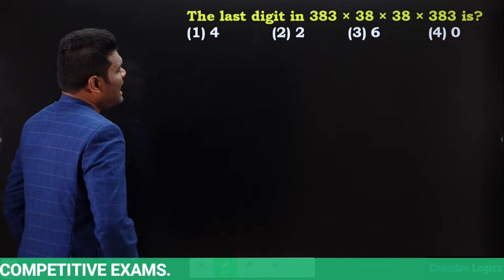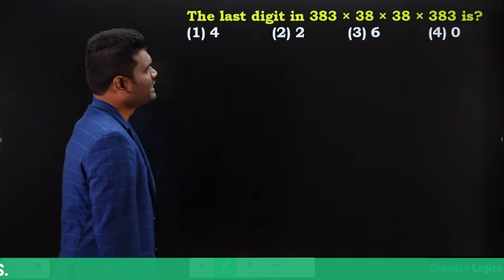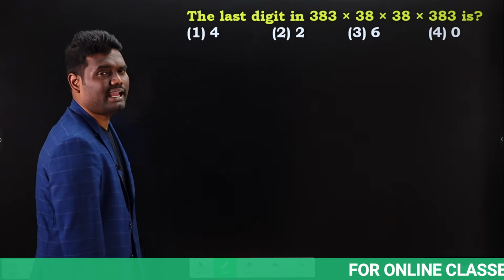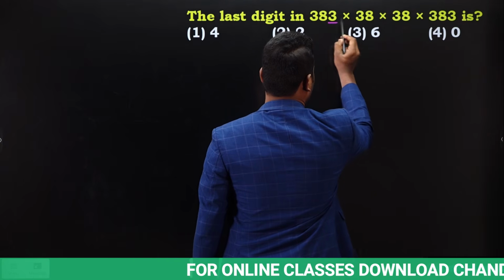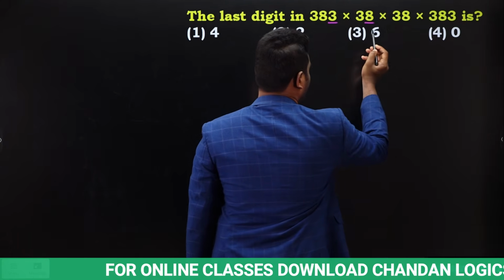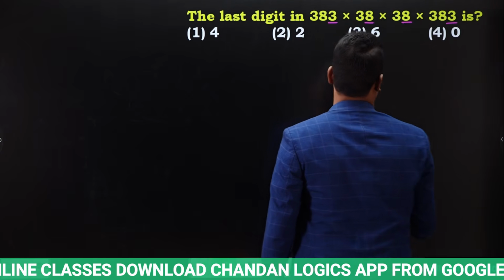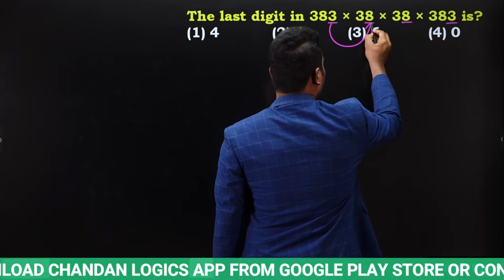Next, the last digit in 383 into 38 into 38 into 383. That's it. Now look here. Here we have last digit 3, here last digit 8, here last digit 8, here last digit 3. Now just multiply 3 8 times 24.